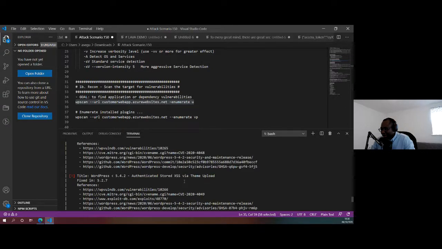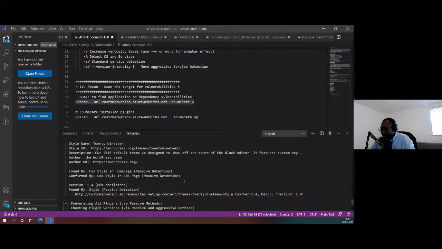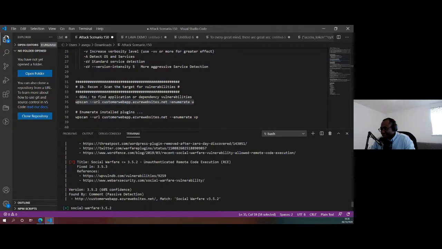If we keep looking at the different vulnerabilities, that one looks much more interesting: unauthenticated remote code execution. Just so you know, vulnerable applications and vulnerable dependencies are still a very large entry point into Azure environments these days. So we found a vulnerability that has unauthenticated remote code execution.